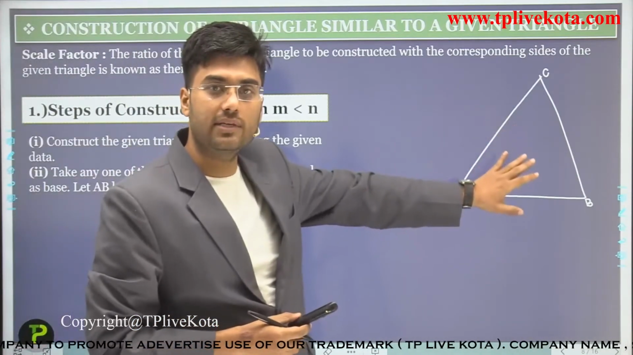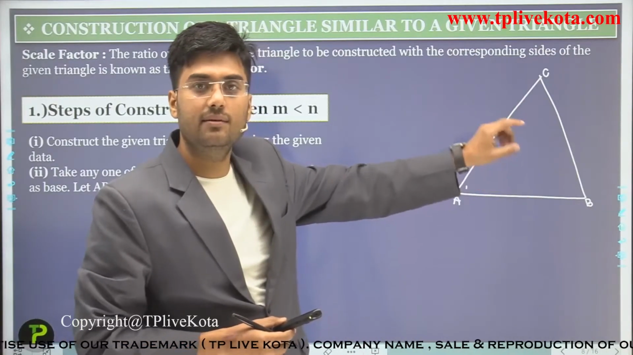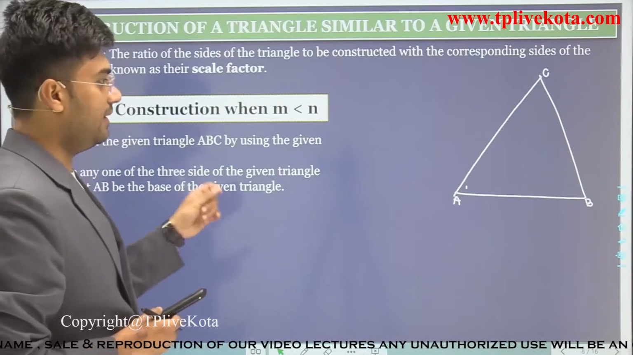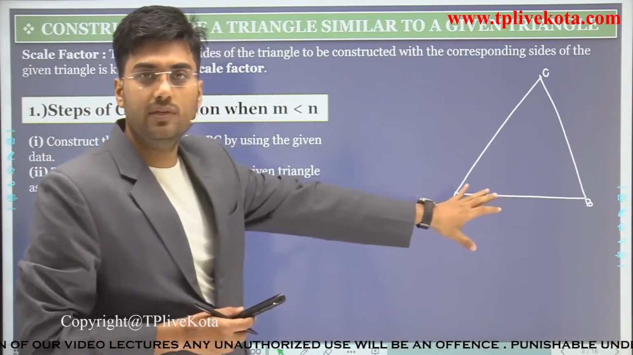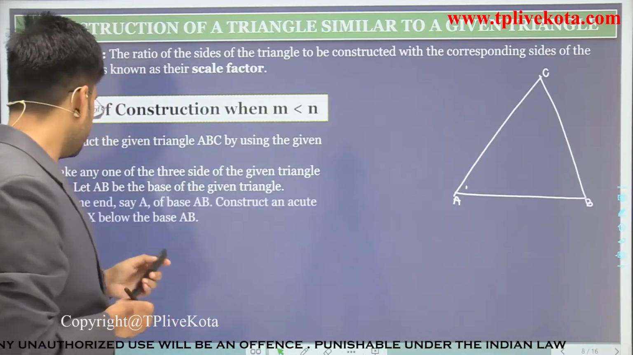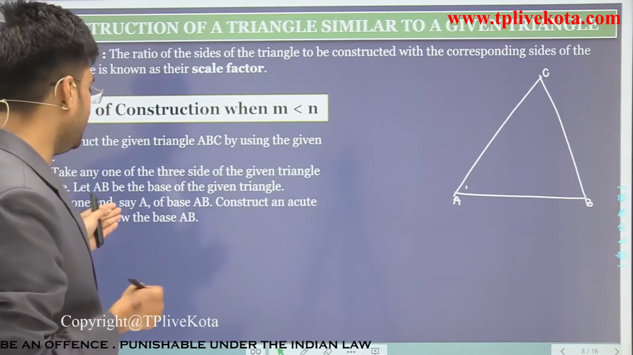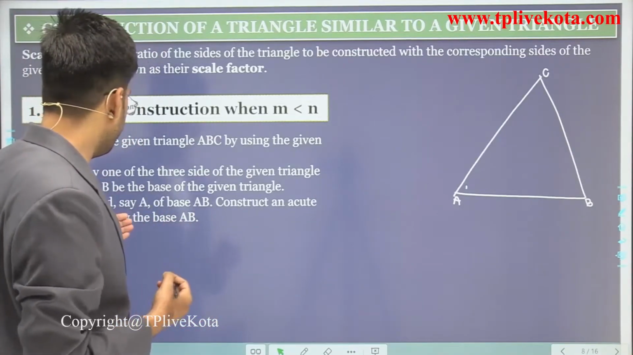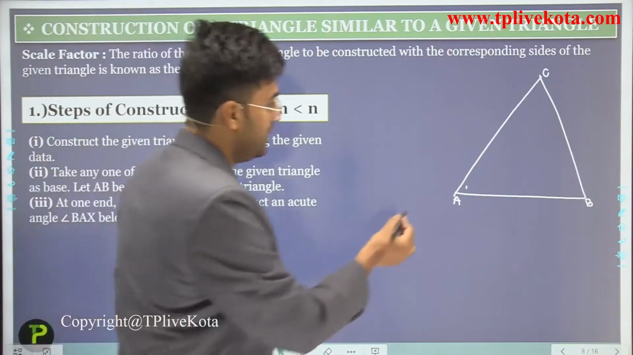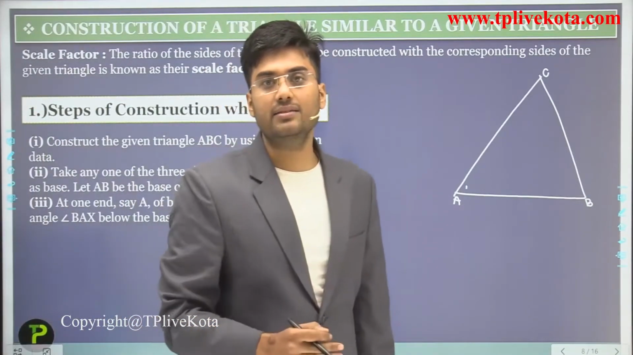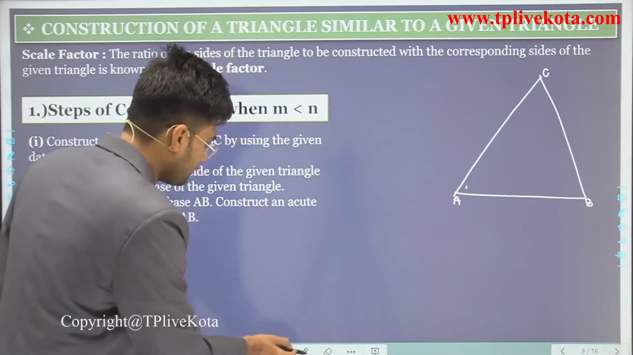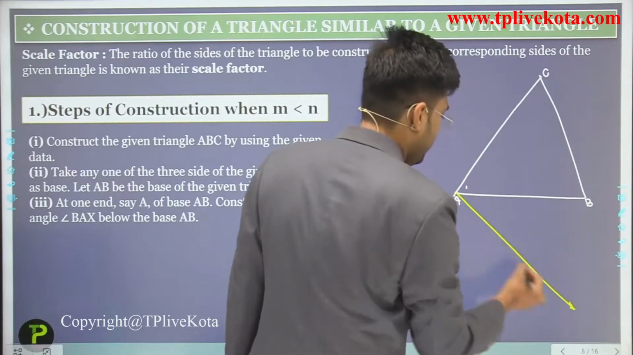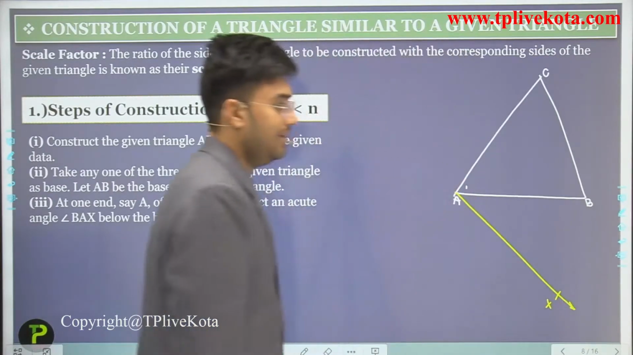Now take any one of the three sides of the given triangle as base. Let AB be the base of the given triangle. We assume AB is the base of the given triangle. Now the next step is what? At one end, let A of the base, construct an acute angle BAX below the base AB. From this A we have to draw a ray AX with an acute angle. So this is ray AX.